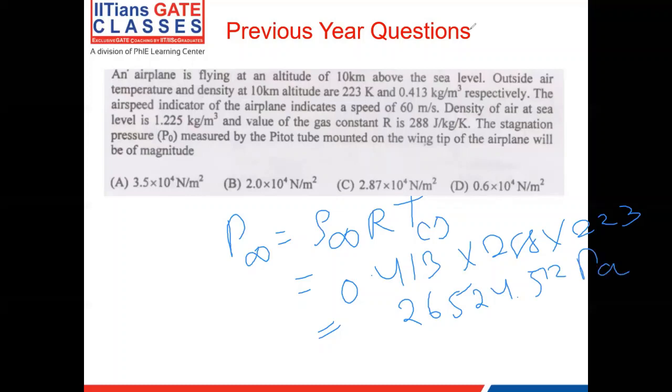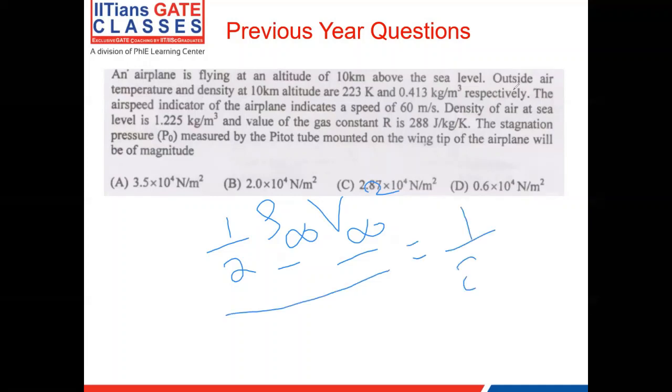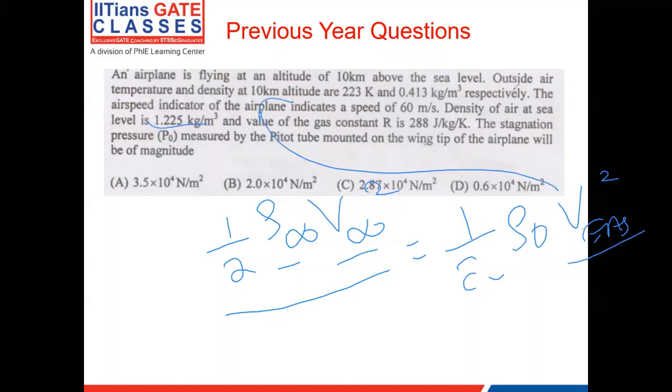Now we want the dynamic pressure. Dynamic pressure is half rho infinity V infinity square. But we know rho infinity, but V infinity is not known to us. So the dynamic pressure is also equivalent to half rho naught V EAS square, like how we saw. Rho naught we know is 1.225. V EAS is given by the airspeed indicator.